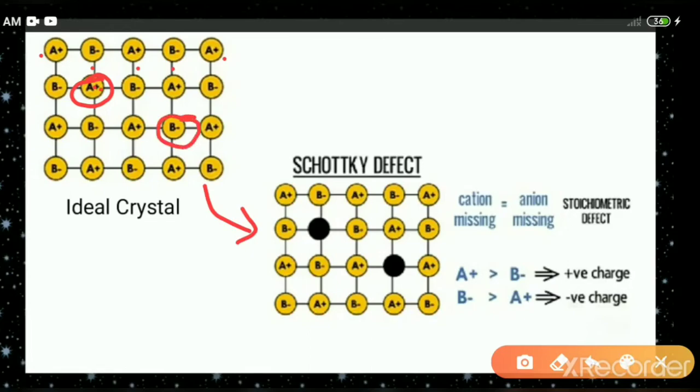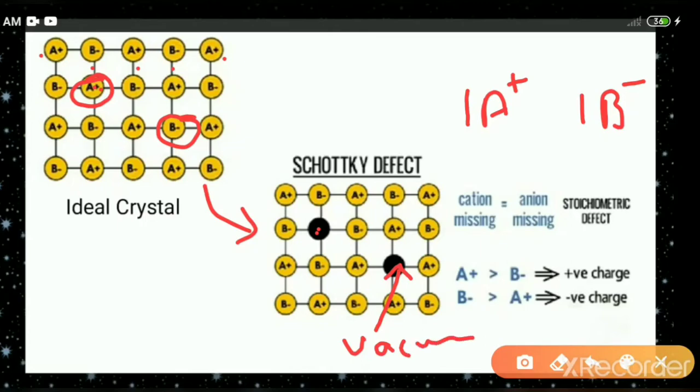That means one A plus and one B minus are missing. So it develops a vacancy, or a hole. Because it develops a vacancy or hole, this is also a vacancy defect.